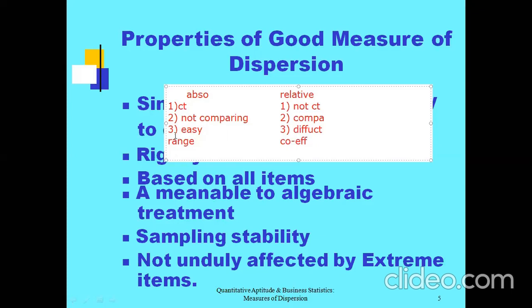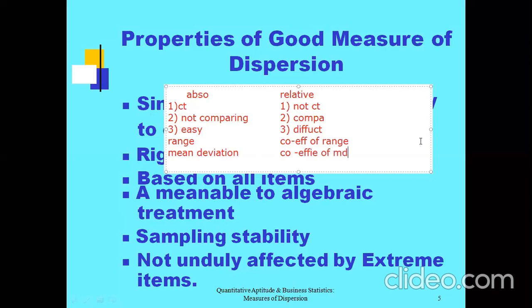The next absolute measure is mean deviation, and along with it you need to learn coefficient of mean deviation, which is the relative measure of dispersion.